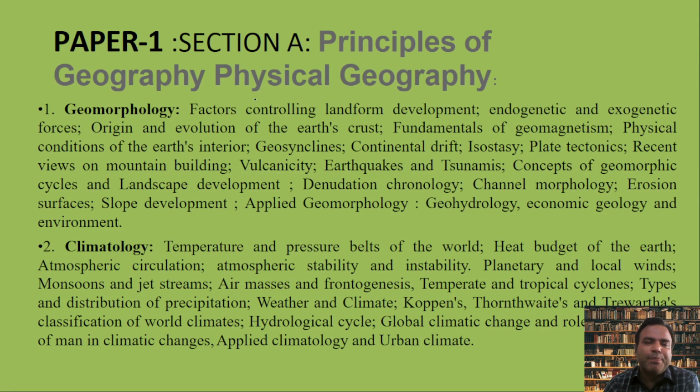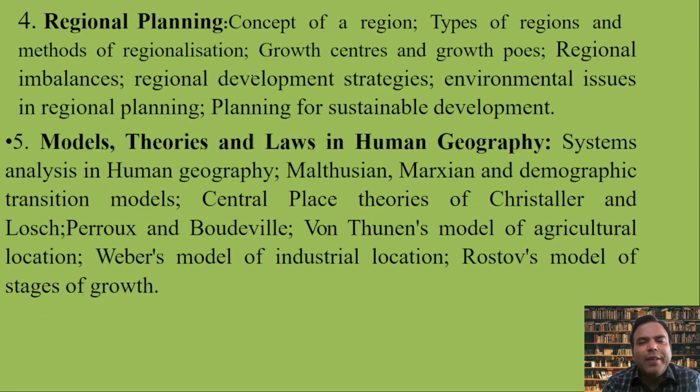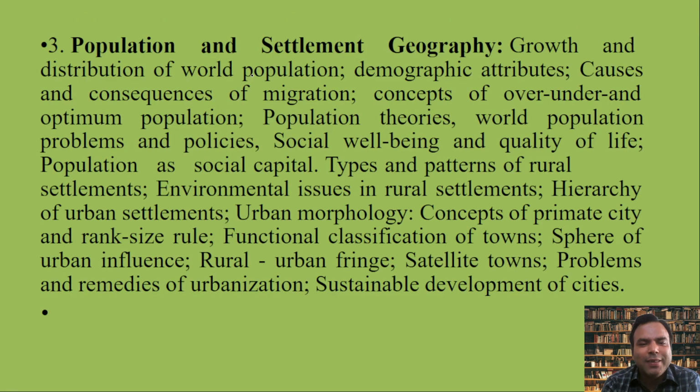So let's see paper 1, Section A, the physical geography. Physical geography consists of 5 units and human geography consists of another 5 units. The question is why these units are like this.